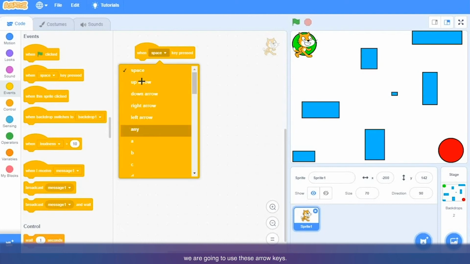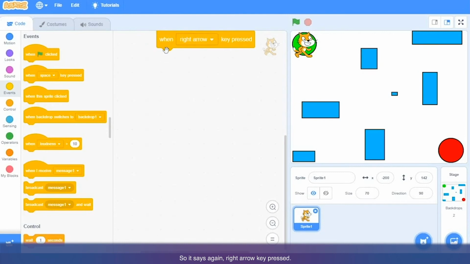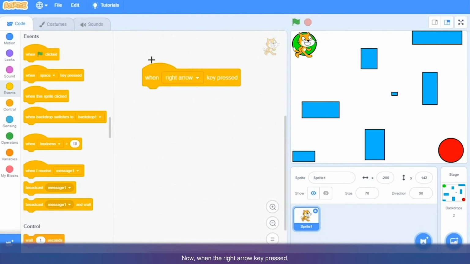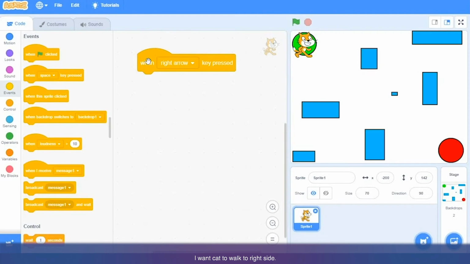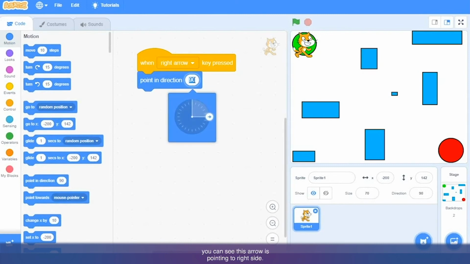So in our today's game we are going to use these arrow keys. So first I'm going to choose right arrow. So it says when right arrow key pressed. Now when right arrow key pressed, I want cat to walk to right side. To make sure that, go to motion palette and get the block point in direction 90. Attach it here. If you click here on the 90, you can see this arrow is pointing to right side. So point in direction 90 means the character will face to right side, just like it is doing now.